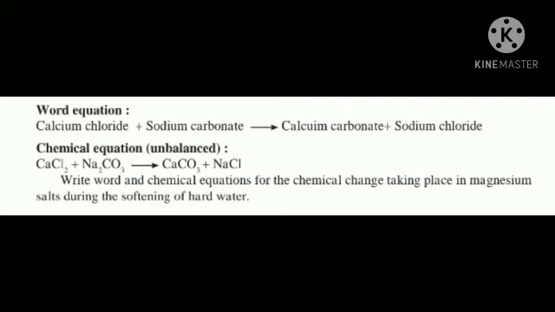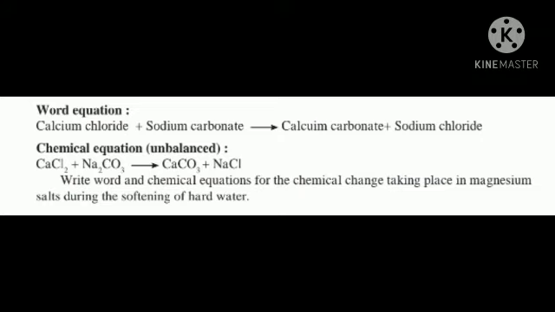This results in a chemical reaction to form a precipitate of insoluble carbonate salts of calcium and magnesium. As the dissolved salts of calcium and magnesium go out in the form of precipitate of the carbonate salt, the water is softened. The following equation can be written for these chemical changes.